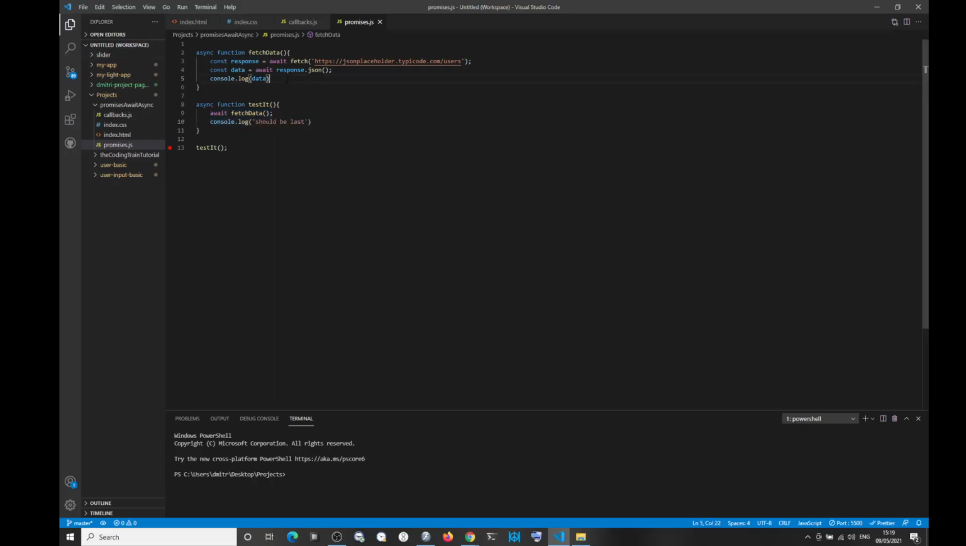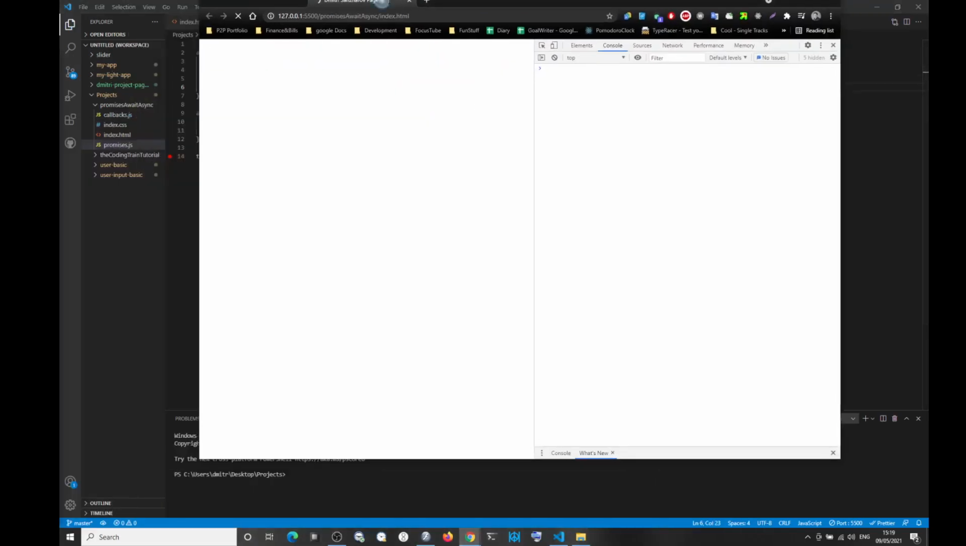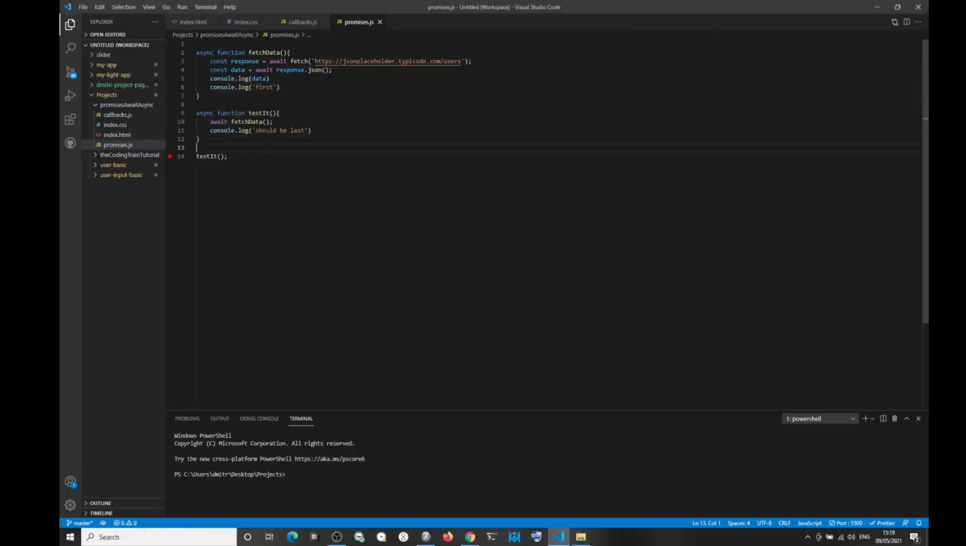So I'll show you an example. Let's console log something. Console log, this one is first. All right. So you see, if you do this, whoops, you see, it first executes the array, then it console logs first, and then console logs should be last. Okay. Do you see?